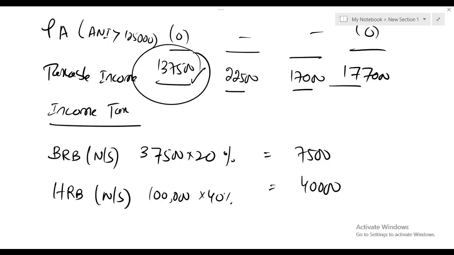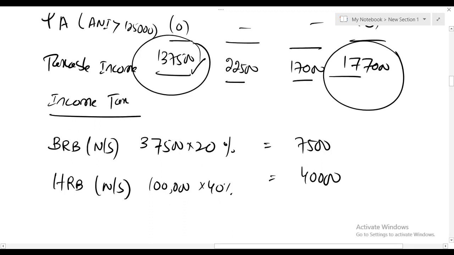A higher rate taxpayer gets a nil rate band of 500, and an additional rate taxpayer will not get any nil rate band for saving income. Look at this, 1,77,000 is far more than 1,50,000, because higher rate band ends at 150. This individual is an additional rate taxpayer, so does not get nil rate band in saving income.